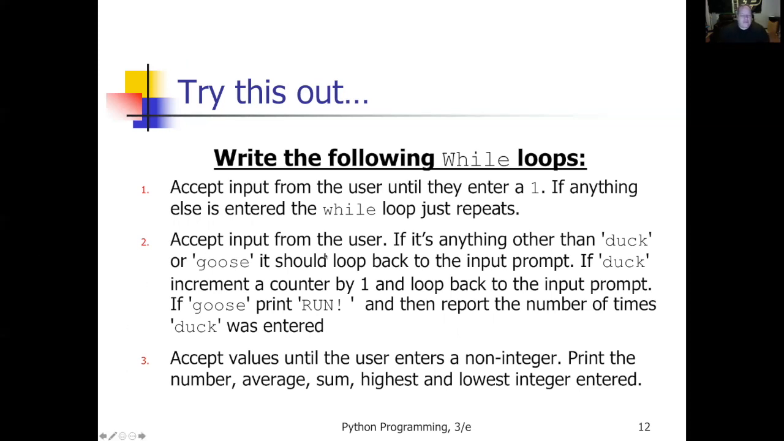So accept input from the user. If it's anything other than duck or goose, it should loop back to the prompt. If it's duck, increment our counter by 1, so we know how many times I said duck, and continue looping and prompting them. So we're basically going to accept anything from the user until they type the word goose. Once they type the word goose, print run and the number of times they typed in the word duck.